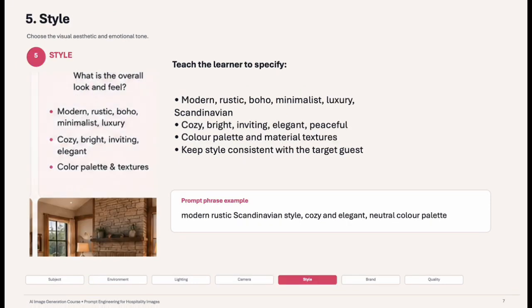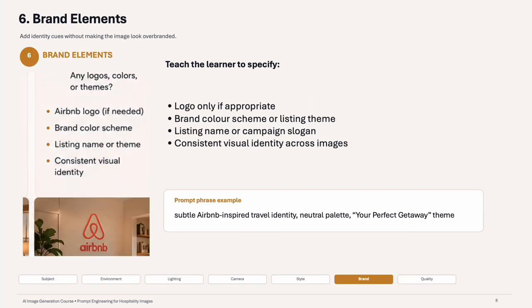The fifth component is style. Style determines the artistic look and feel. Examples could include luxury, which is my personal favorite, modern, elegant, corporate, premium, Scandinavian, bohemian, cinematic, photorealistic. Style influences the emotional response of your audience, which is something you're big on if you're trying to create content that compels people and moves them to either purchase your product, visit your property, buy your property, etc.